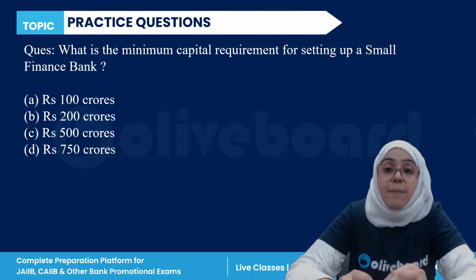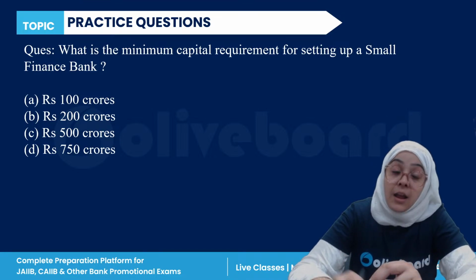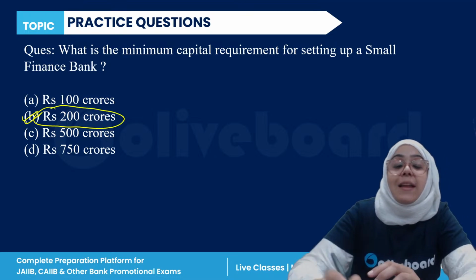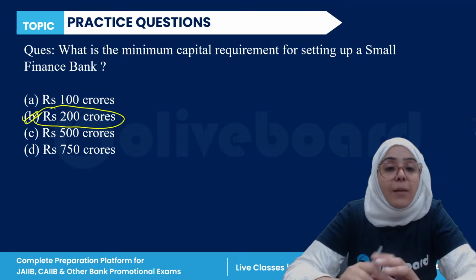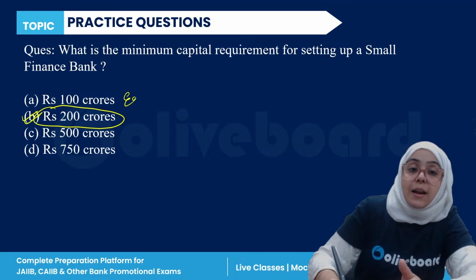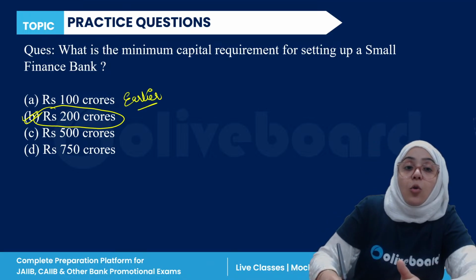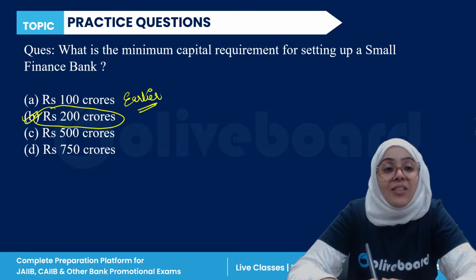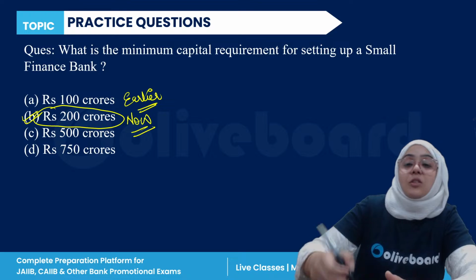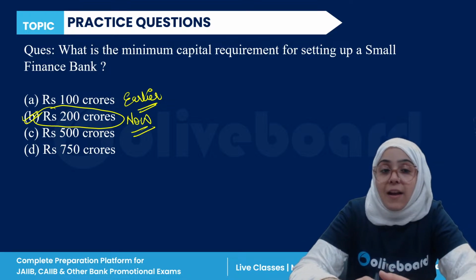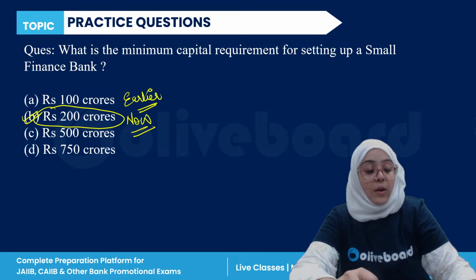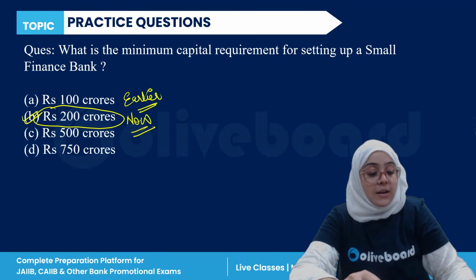But for setting up a small finance bank, 200 crore minimum investment is required. Earlier, this was 100 crore, but now it is 200 crore. So B is the correct answer. Done.